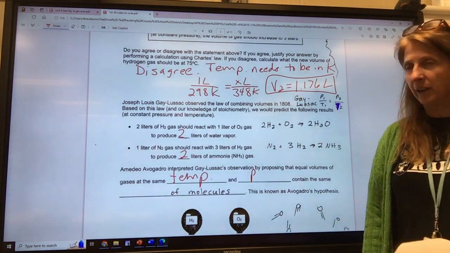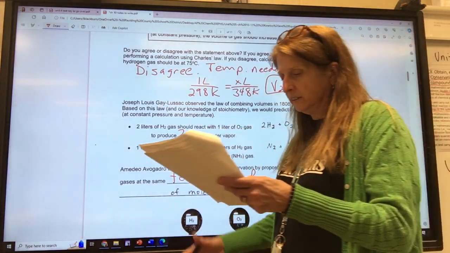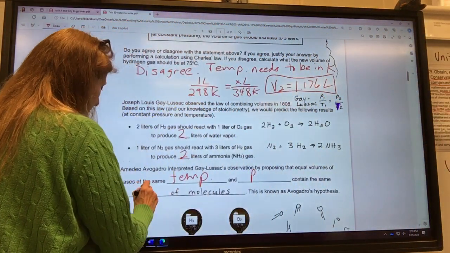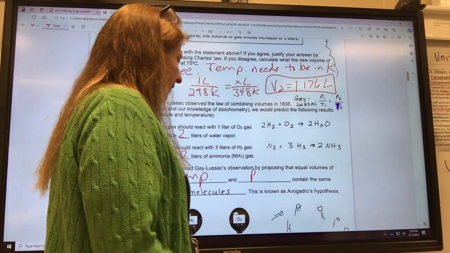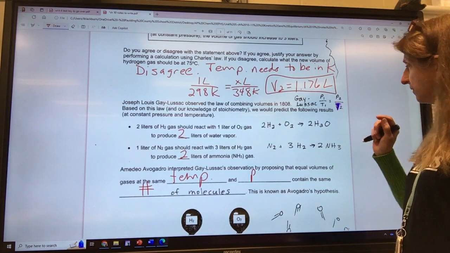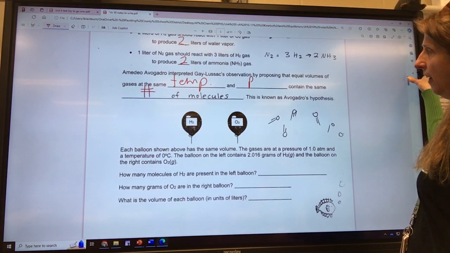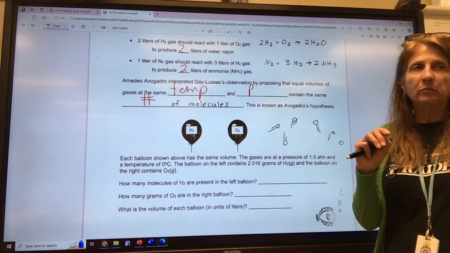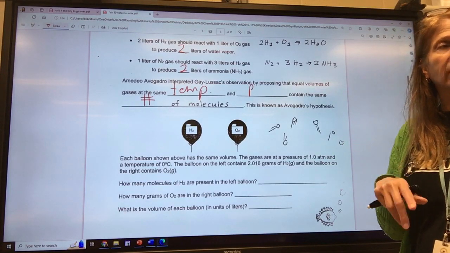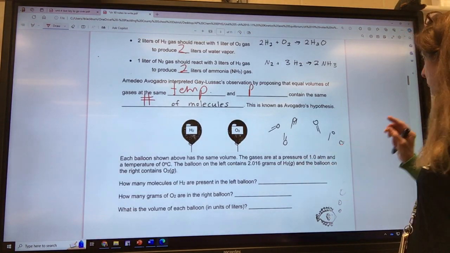The same number of molecules. This is known as Avogadro's hypothesis. So he started figuring out that these gases have the same number of particles in a mole, and that they have the same volume, and the same temperature and pressure.